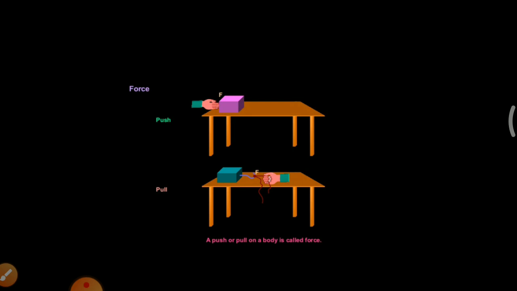First, we are going to see what is meant by force. Look at this image. Here, the first picture, the man pushing the block. In second picture, the man pulling the block. So, a push or pull of an object is called force. What is meant by force? A push or pull of a body is called force.